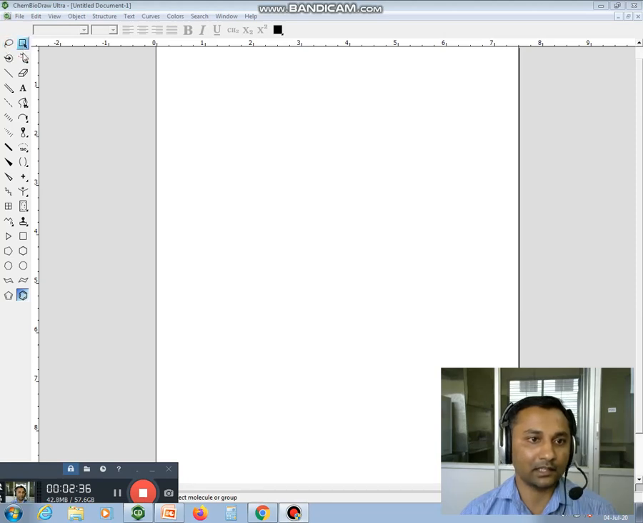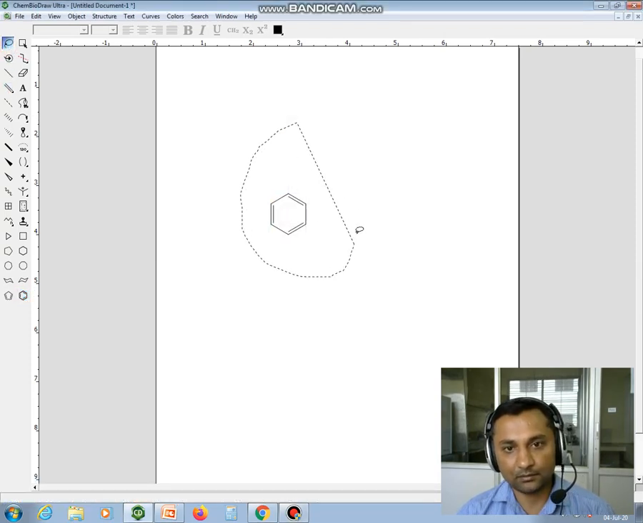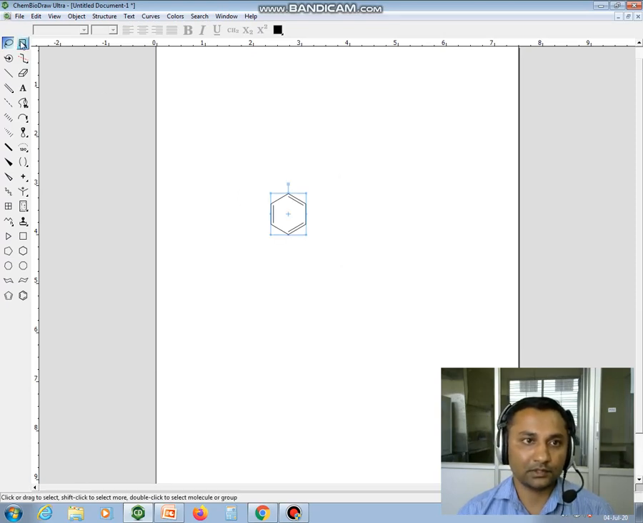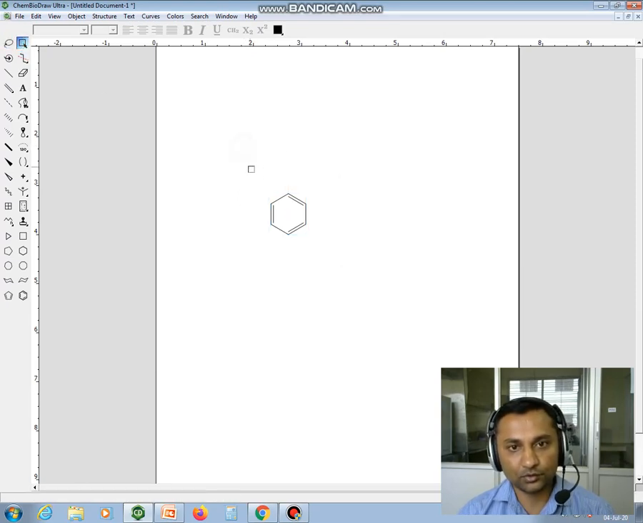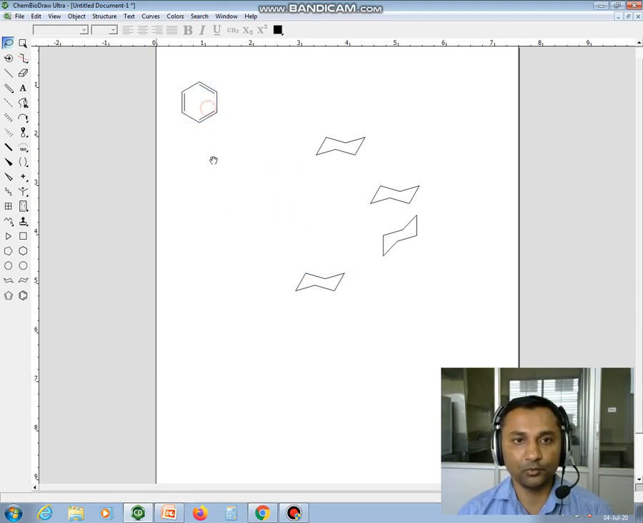You can see that there are several toolbars given in this software. So you can see that this toolbar is used to select the structures, like if you have drawn the structure benzene, if you want to select it, you can select it by using this toolbar. This toolbar is also used to select the molecules. Okay, like if you have drawn the structures and if you want to select the specific structures, you can use this toolbar. You can move from one corner to another corner.